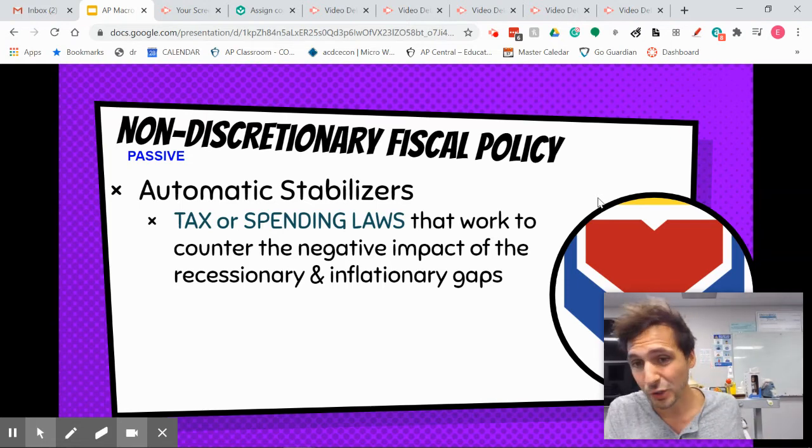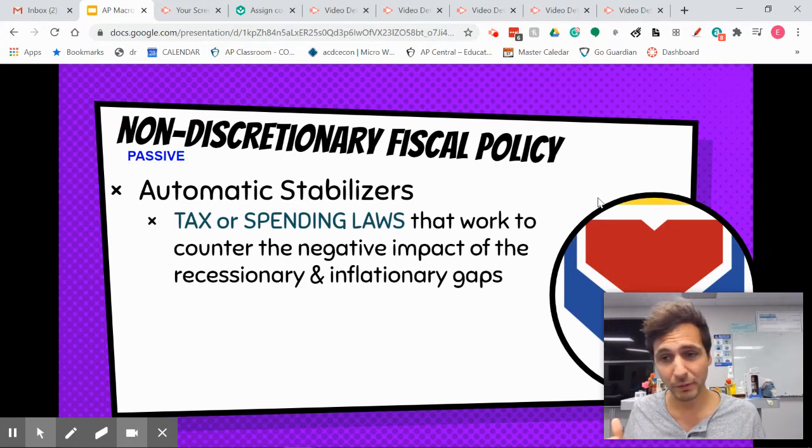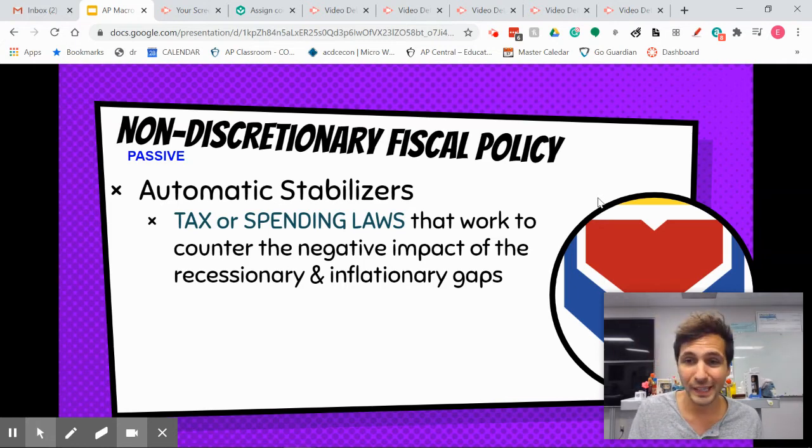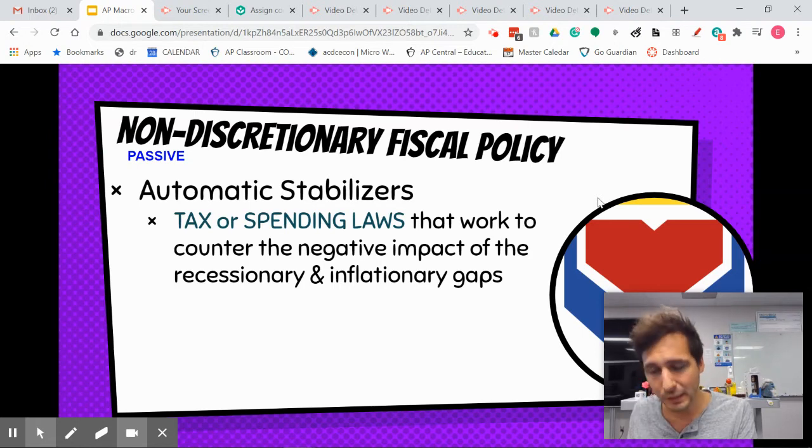So when we're in a recessionary gap, they expand a little bit. For example, we have a transfer payment law with unemployment benefits. So when we fall into a recession, there's unemployment benefits that are paid out that helps a little bit. Income rises a little bit for people that lose their jobs. In addition, we have tax laws. So when we fall into a recessionary gap, people pay fewer taxes than they did before, which helps a little bit when we are in a recession.